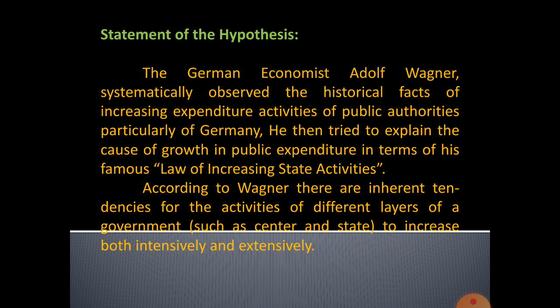That's why he observed the data from Germany. Then he tried to explain what the causes of growth in public expenditure were. The different layers of government, central and state, increase both intensively and extensively. Government expenditure is definitely increasing.